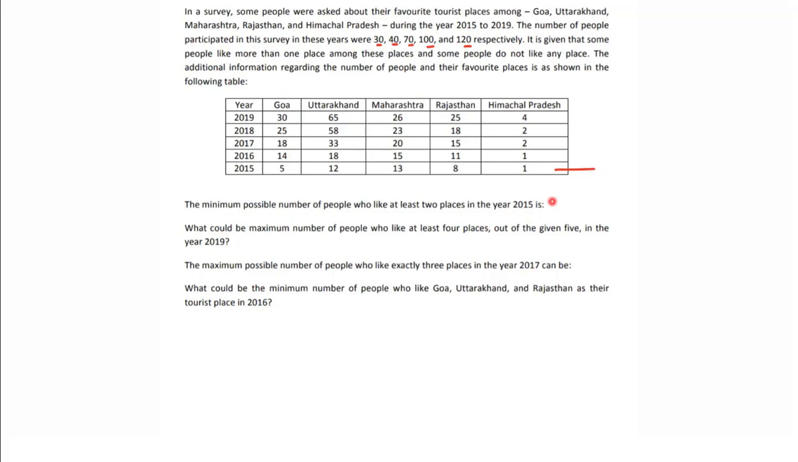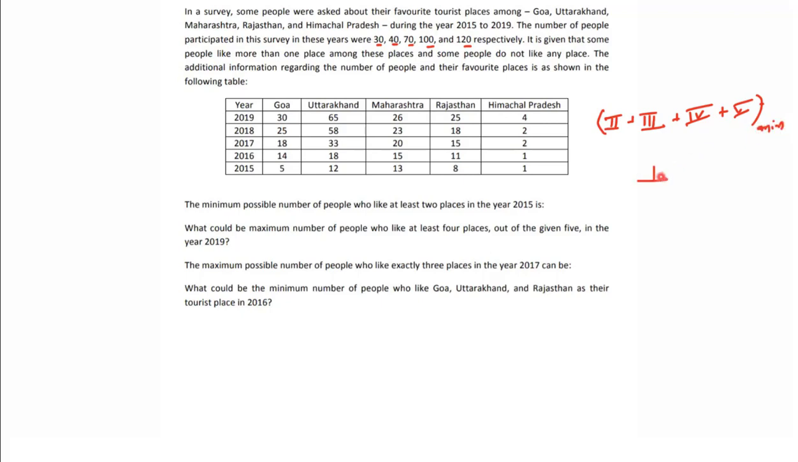Now let's look at here. Minimum possible number of people who like at least 2 places. At least 2 meaning is what? Can we say at least 2 meaning is exactly 2 plus exactly 3 plus exactly 4 plus exactly 5? This is called at least 2 here. This we are looking for. So we want this number to be minimum.